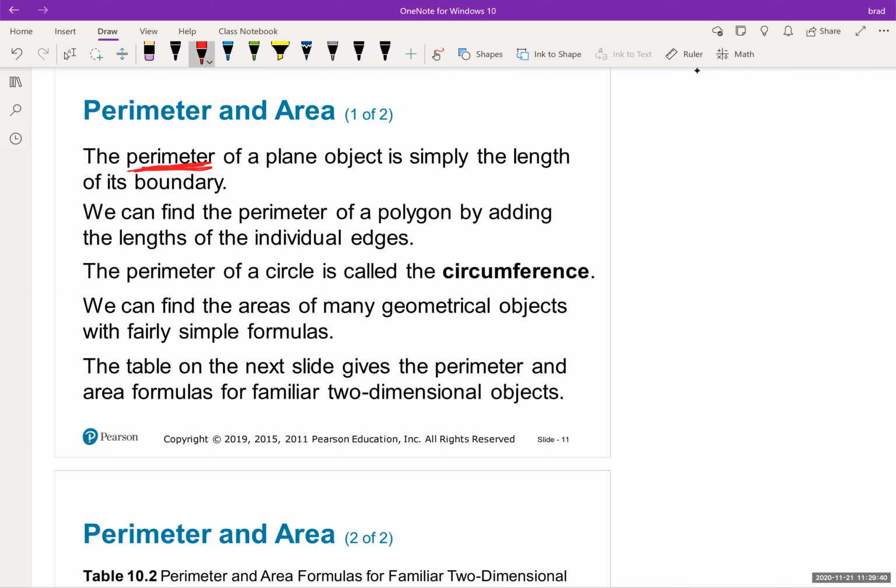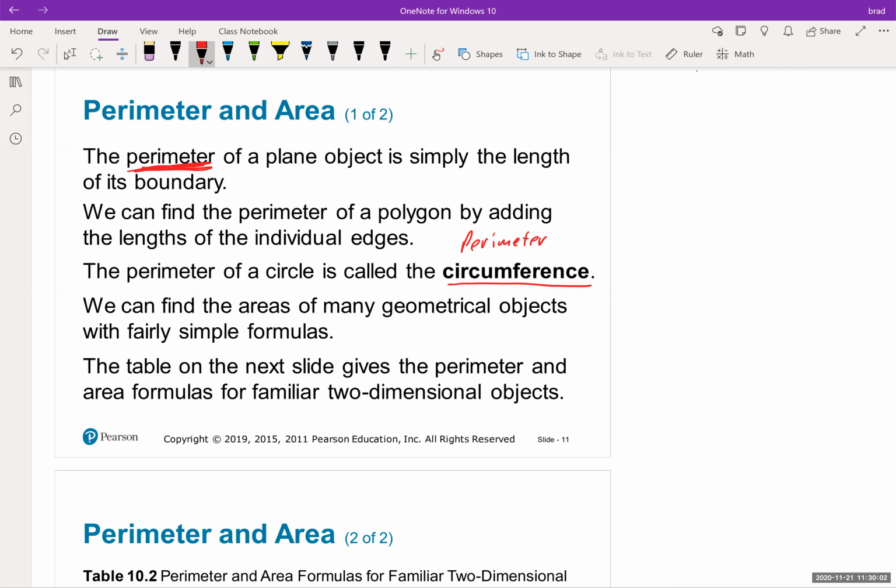We can find the perimeter of a polygon by adding the lengths of the individual edges. And remember, if it's a regular polygon, that makes it really nice for us. The perimeter of a circle is called the circumference. So remember, circumference is the same thing as perimeter, but because circles are special, they have their own special name for perimeter.